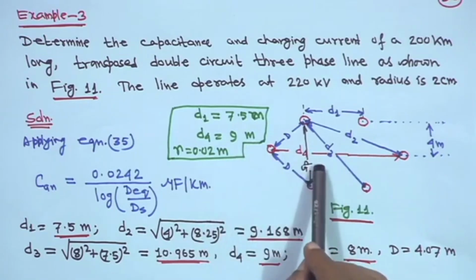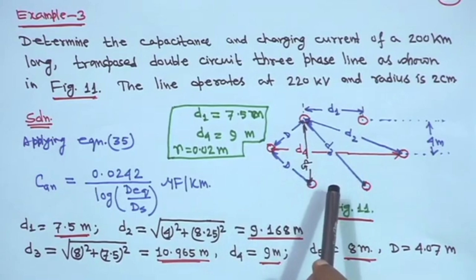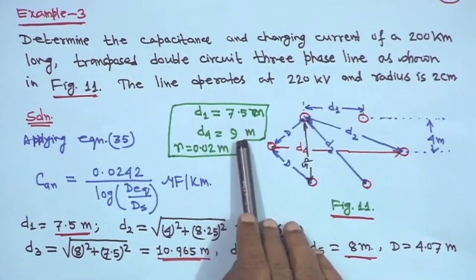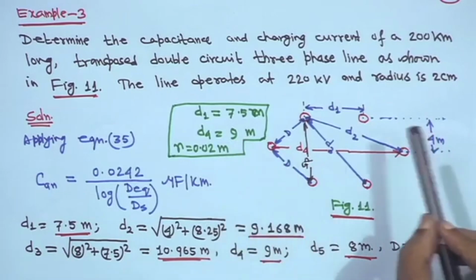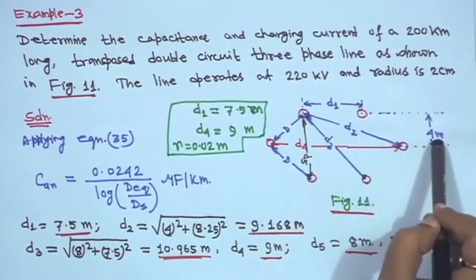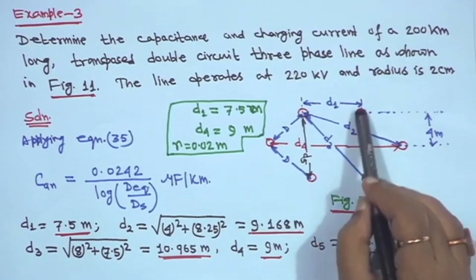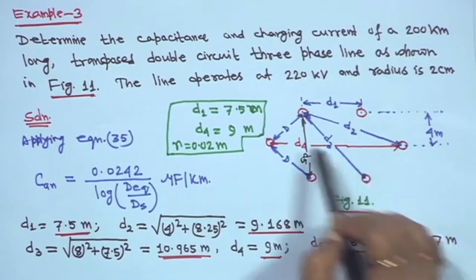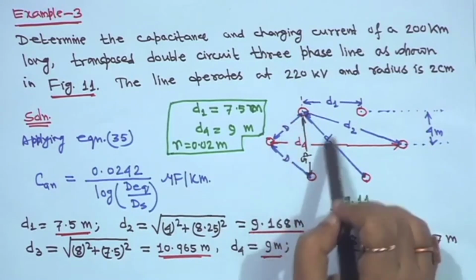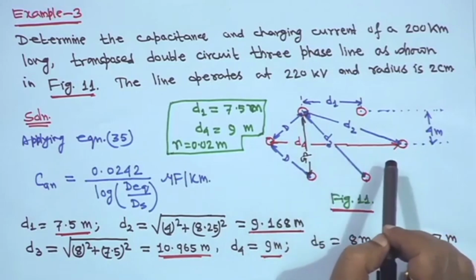If I try to write it here, it will become very clumsy, and r is equal to 0.02 meter. These distances are given, and this height from here to here is also given, 4 meter. Here to here 4 meter, here to here also 4 meter. So, accordingly you have to calculate all other distances.